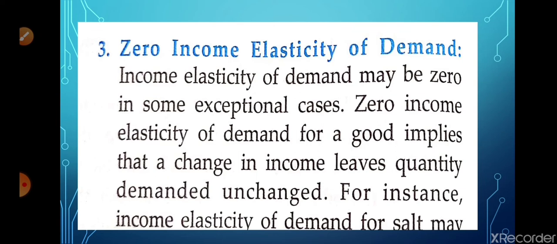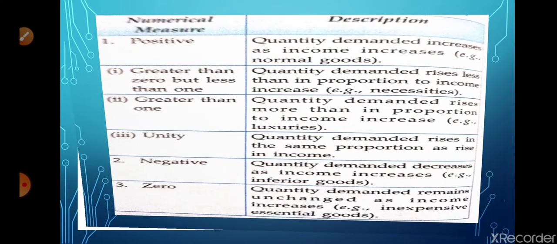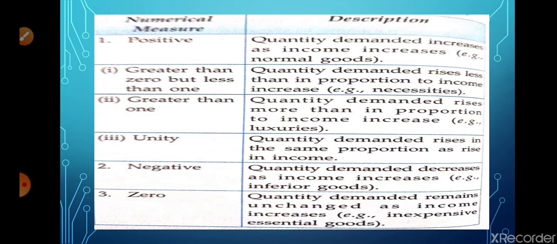So now we are moving to the conclusion of this topic. We have discussed 5 types of income elasticity of demand. Positive: when there is an increment in income, then there is an increment in quantity demanded, and when there is a decrement in quantity demanded, there is again a decrement in the income. So we can see that income and commodity demanded are related to each other.